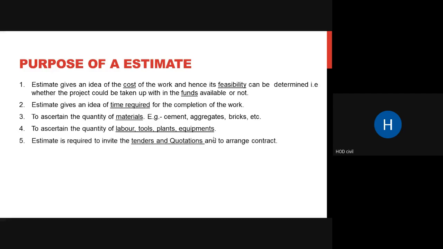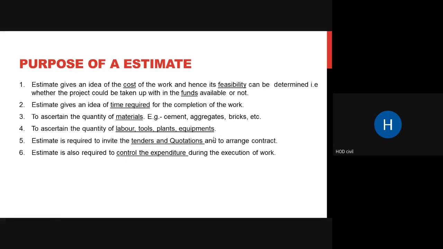Then the fifth thing is an estimate is required to invite tenders and quotations and to arrange a contract. We will look into this in, I guess, your fourth module: how an estimate is required to invite tenders, how to apply for these tenders, how quotations are given, how your contract is awarded to your contractor, how the process of construction takes place, how the billing is done, and how the payment of your billing is done. Then if there are any problems, or any changes to be done in the contract or in your project work, all these things we will study in your fourth module regarding tenders.